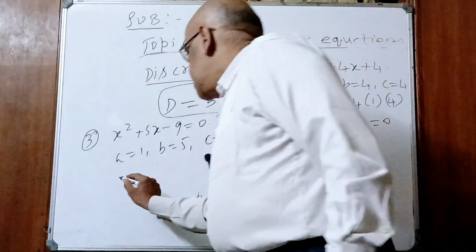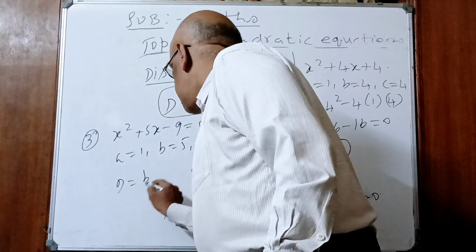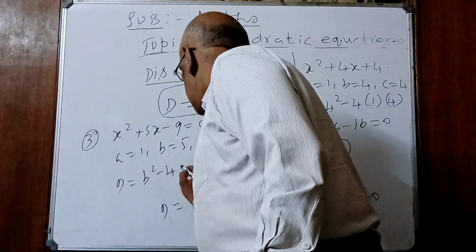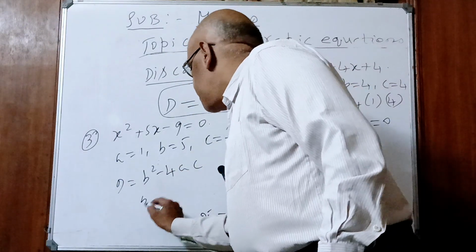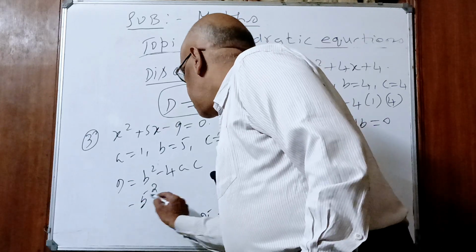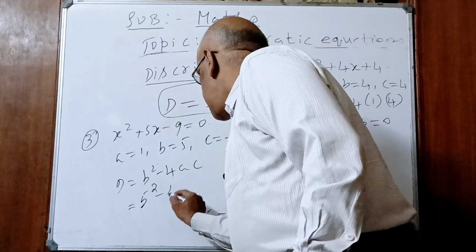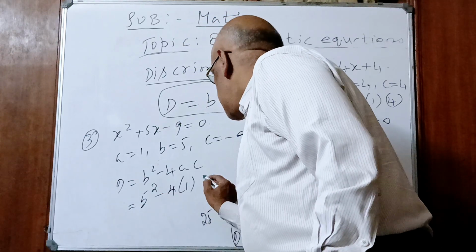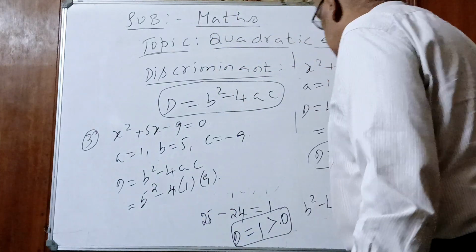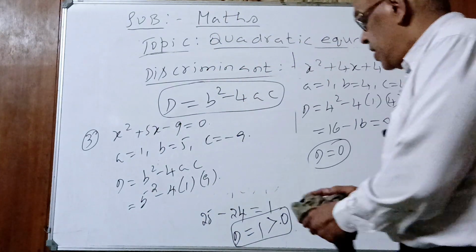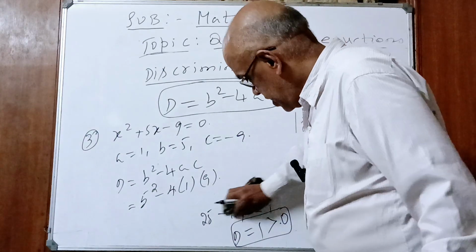So, what is discriminant? D is equal to B square minus 4AC. What is B value, children? 5. 5 square minus, which is equal to minus 4. A is what? C is 9. Yes or no, children? Yes. See, and erase this and keep only the answer.